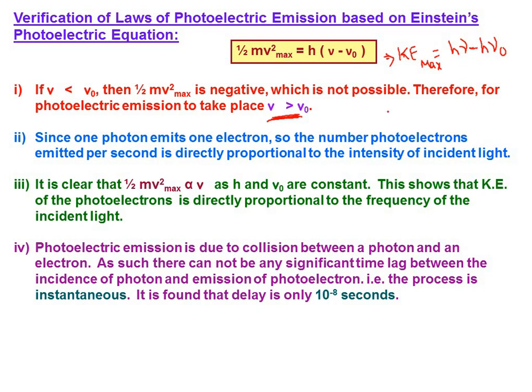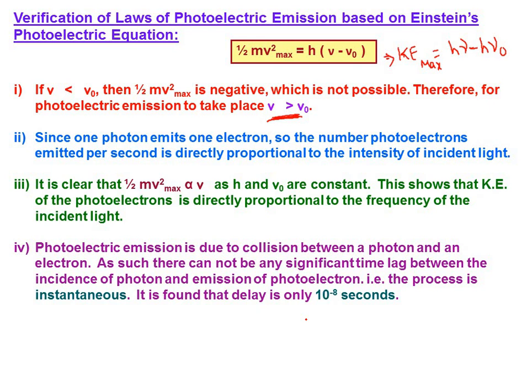Okay, let's look at the last one. Photoelectric emission is due to collision between a photon and an electron. As such, there cannot be any significant time lag between the incidence of the photon and emission of the photoelectron. That is, the process is instantaneous. Of course, there will be only a 10 power minus 8 second delay at most.